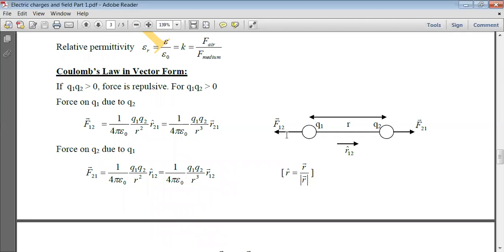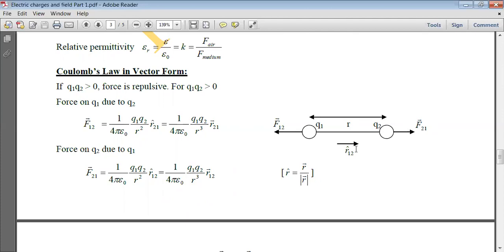F12 is the force acting on the first charge, exerted by the second charge. Force on the first charge due to the second charge. Whereas F21 is the force which the second charge is experiencing due to the first charge. So F21 is the force exerted on the second charge due to the first.